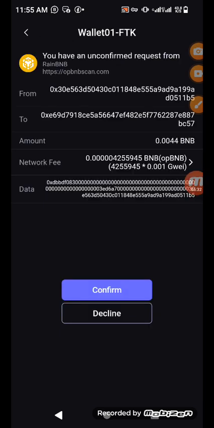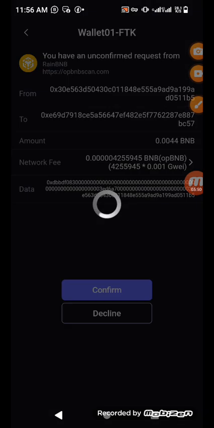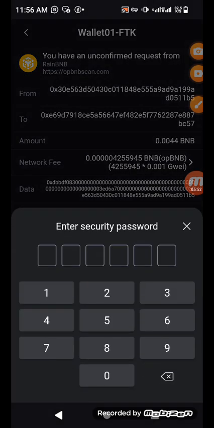So at that point, you're going to see this. Now, the system wants to cut off the exact amount. Are you getting that amount? Look at it, 0.004 BNB. It says you have an unconfirmed request from RainBNB. So you click on confirm, so that the system will deduct that amount.